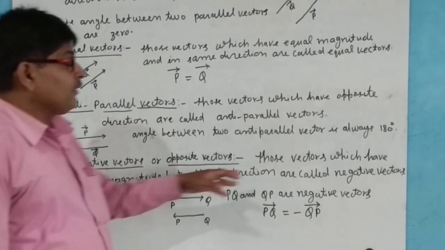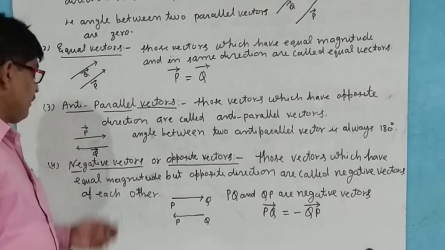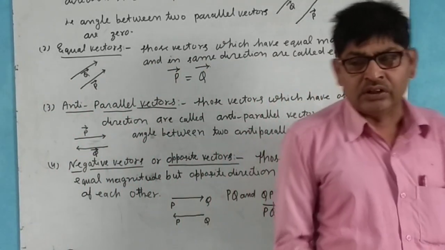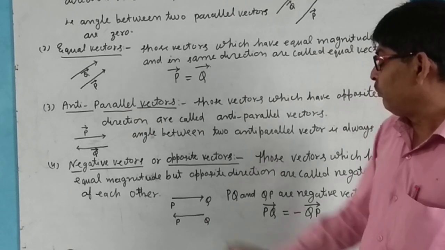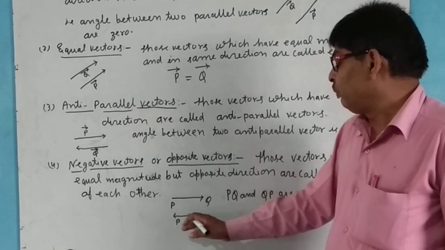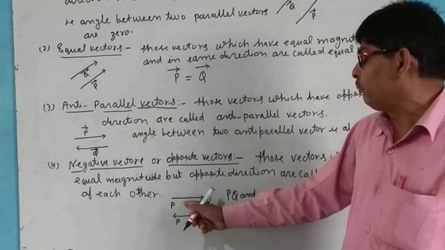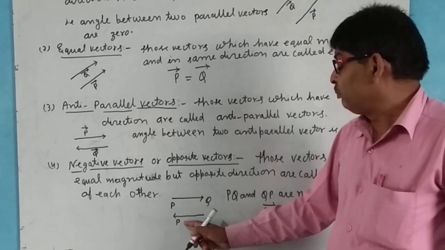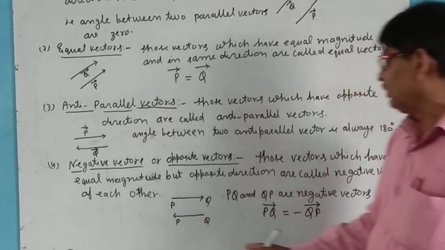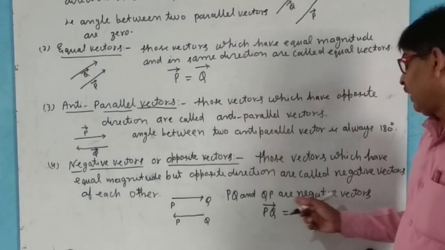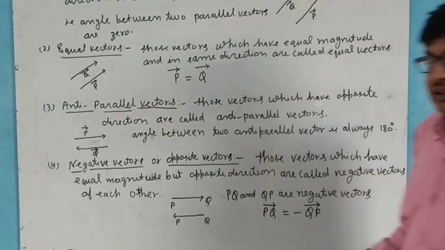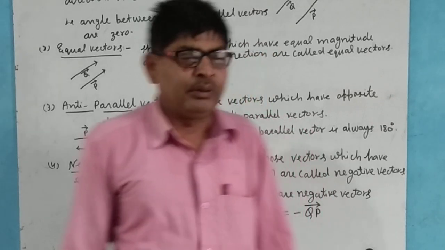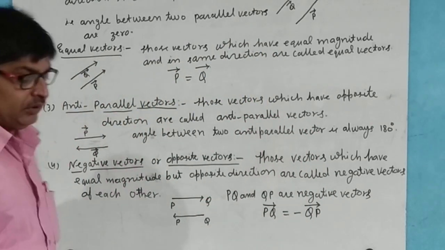Next, negative vectors or opposite vectors: those vectors which have equal magnitude but opposite directions. Vector Q is in this direction and P in this direction, so that PQ and QP are negative vectors, and it can be written as vector PQ equals minus vector QP.